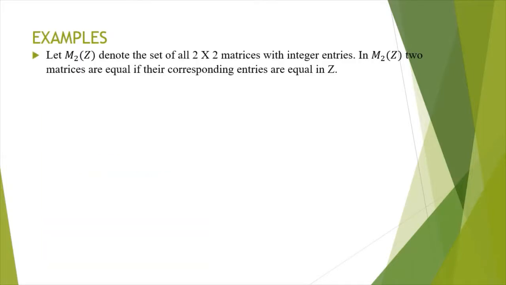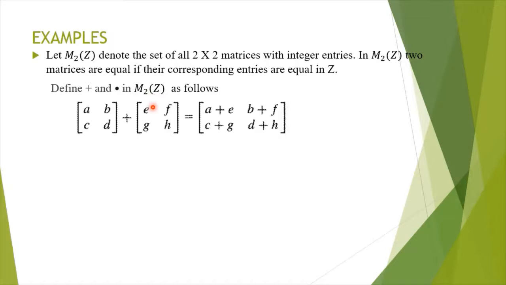Let M2(Z) denote the set of all 2 by 2 matrices with integer entries. In M2(Z), 2 matrices are equal if their corresponding entries are equal in Z. So in matrices also we have defined addition and multiplication. In particular for M2(Z), the addition and multiplication are defined as follows. For a 2 by 2 matrix with entries A, B, C, D all belonging to Z, that is they are all integers, when we add 2 matrices we add the corresponding entries only.